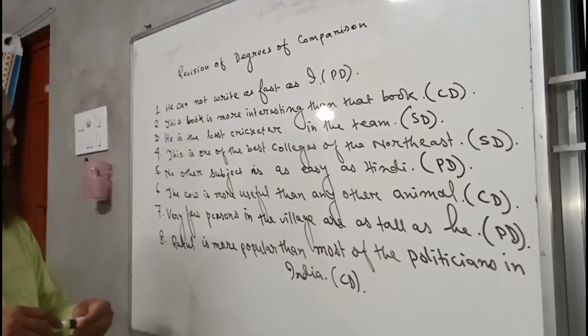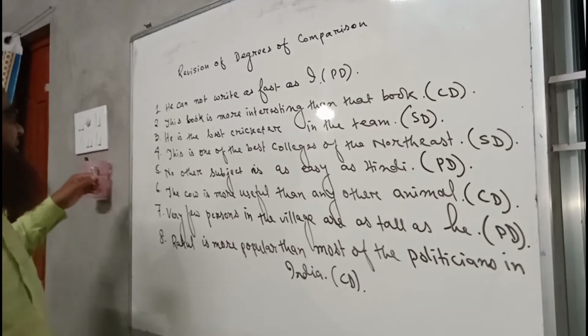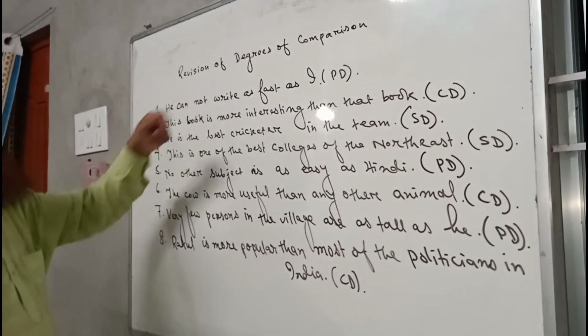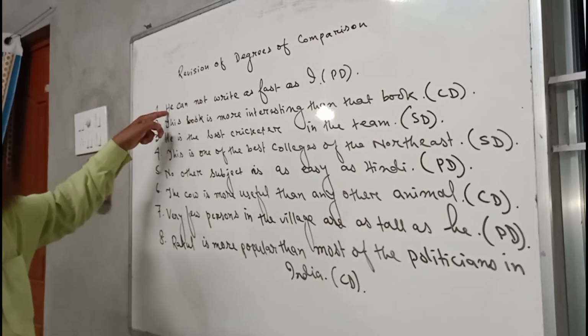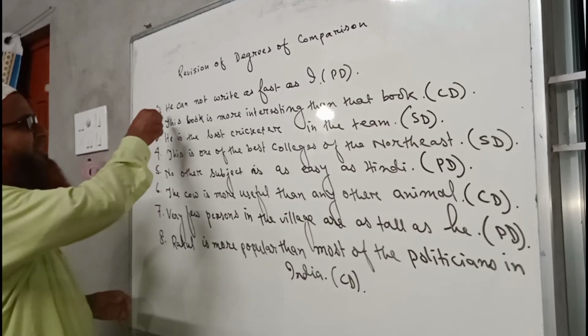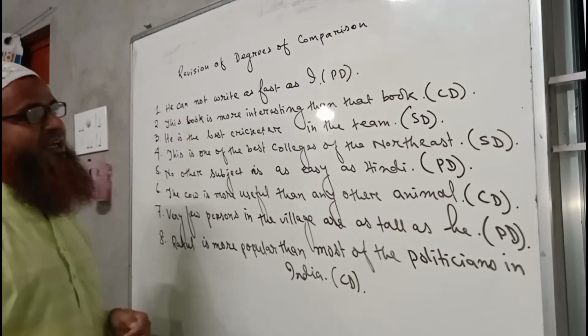Okay. So the first one, he cannot write as fast as I. This is a sentence of positive degree, and if we want to change it into comparative degree, that means this sentence can only be transformed into comparative degree.